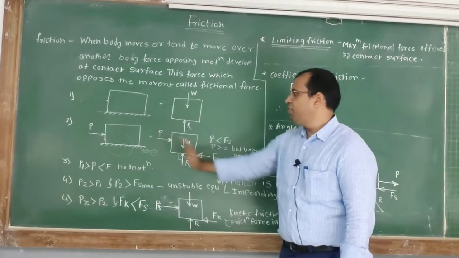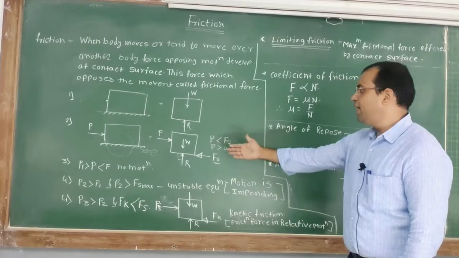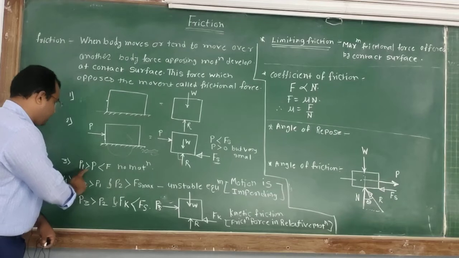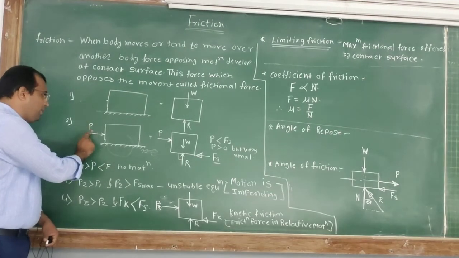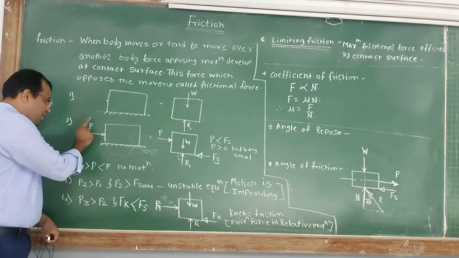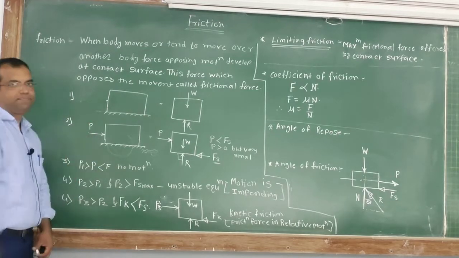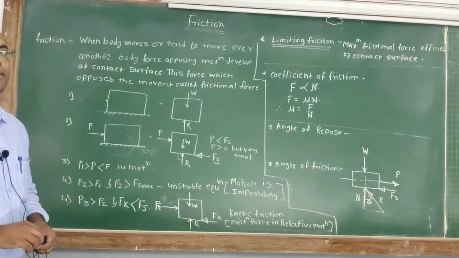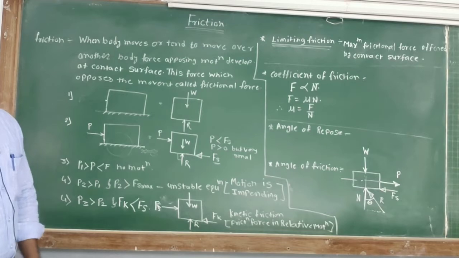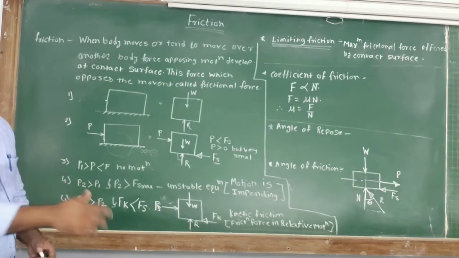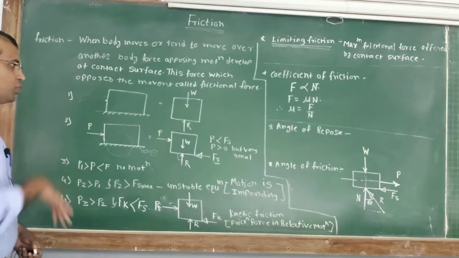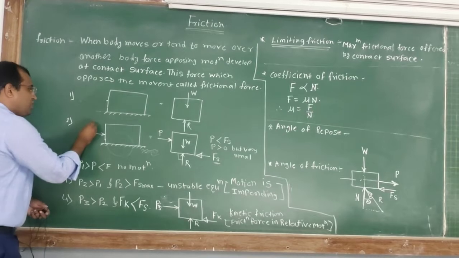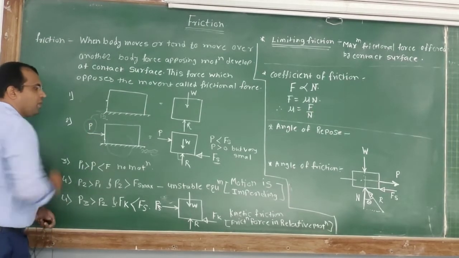Now, if we consider the next case, the third case, instead of P I have replaced P by P1. If this P1 is greater than P but still less than F, what happened? Again there is no motion between the two contact surfaces, and the body cannot move. Now, if I increase this force P to the value P2, I have changed the value of P to P2.